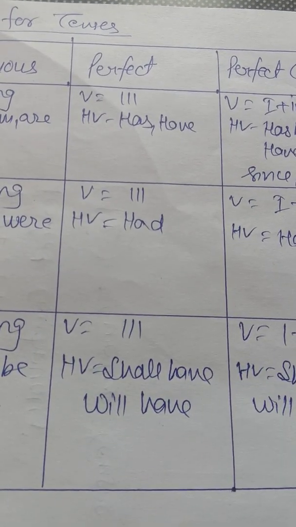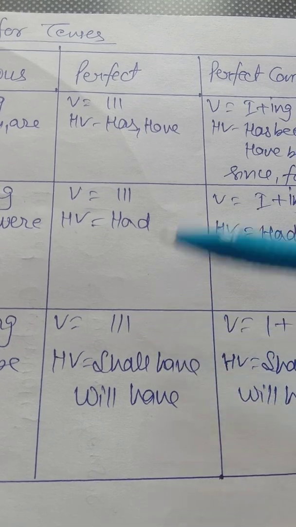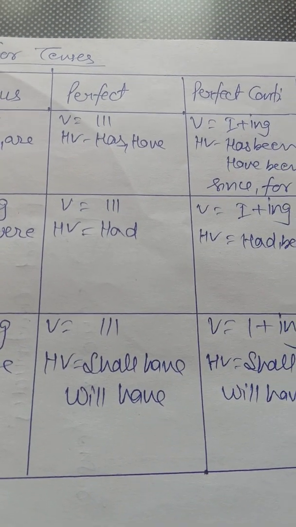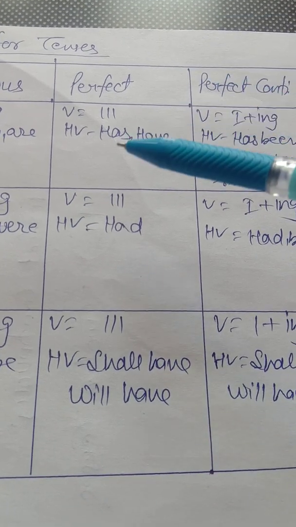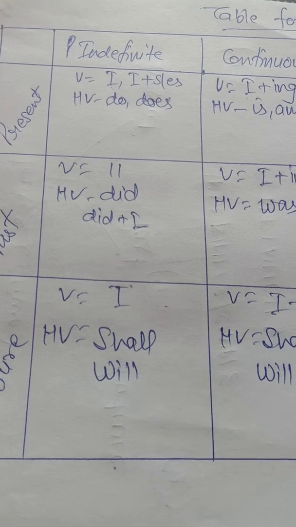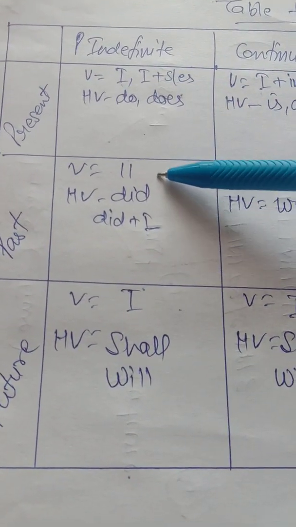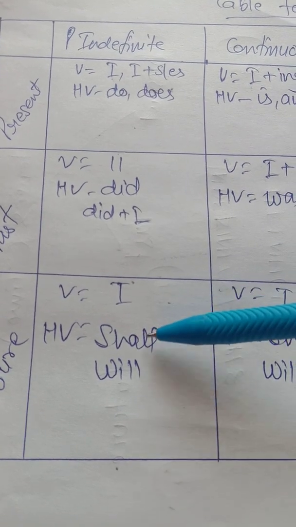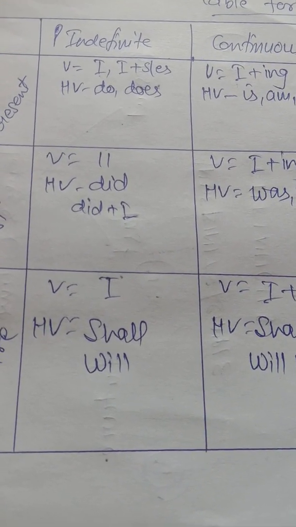We have 3 perfect tenses: present perfect, past perfect, and future perfect. We use third form. So in 6 continuous tenses we use first form plus ing. In 3 perfect we use third form. And we have 3 indefinite tenses: present indefinite first form, past indefinite second form, and again future indefinite first form. So these are the verb forms used in these tenses.